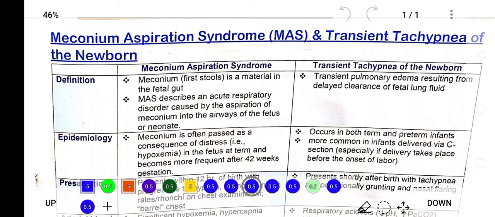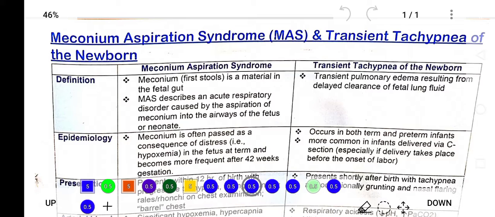Welcome everyone. So now we are going to discuss two topics of neonatology. These are Meconium Aspiration Syndrome and another is transient tachypnea of the newborn. So we will compare both of these because these both resemble each other. So we will cover this table, and in this table these both topics will be covered.